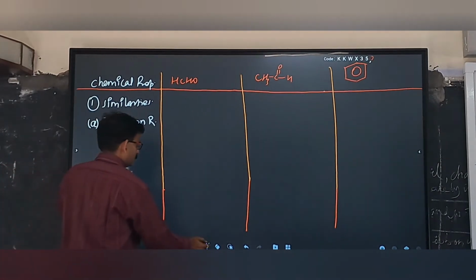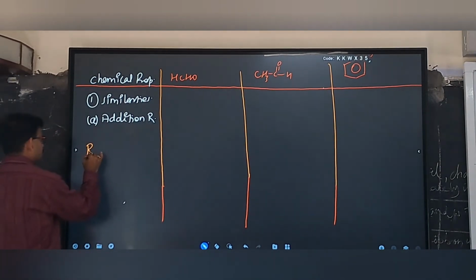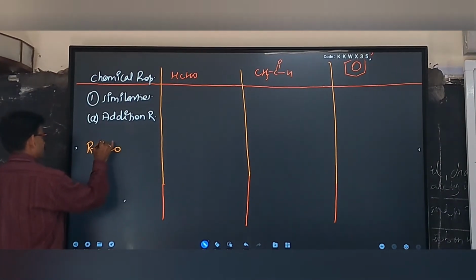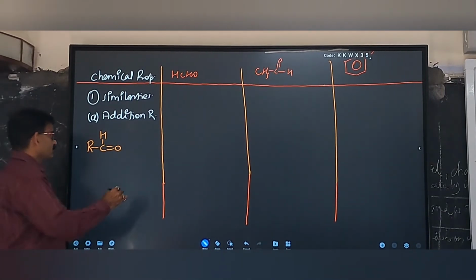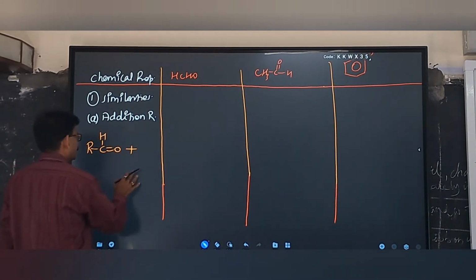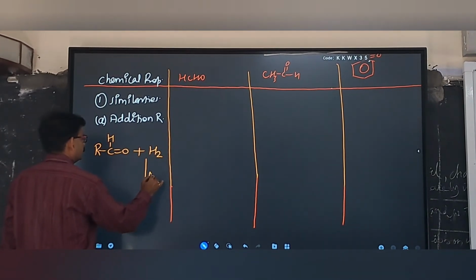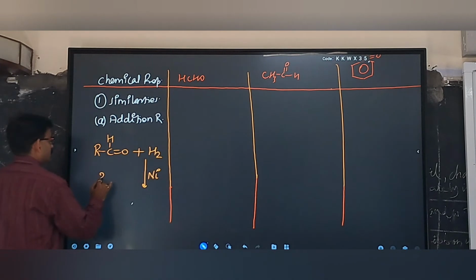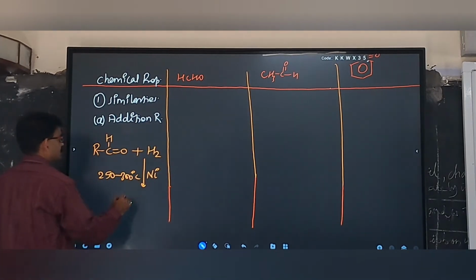Right? Now come to the main point. RCHO, this is the aldehyde. I am writing the general reaction. Whenever we add hydrogen in the presence of nickel, the temperature will be 250 to 300 degrees Celsius.